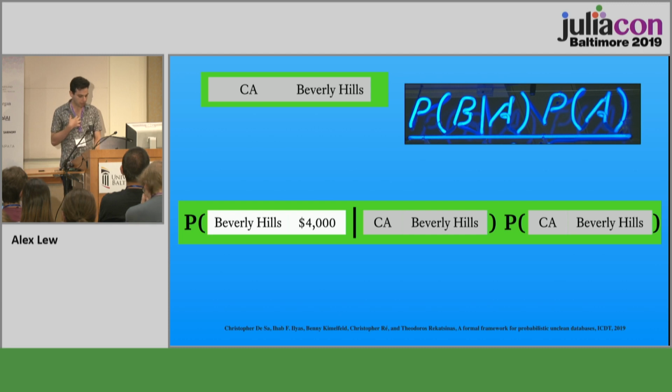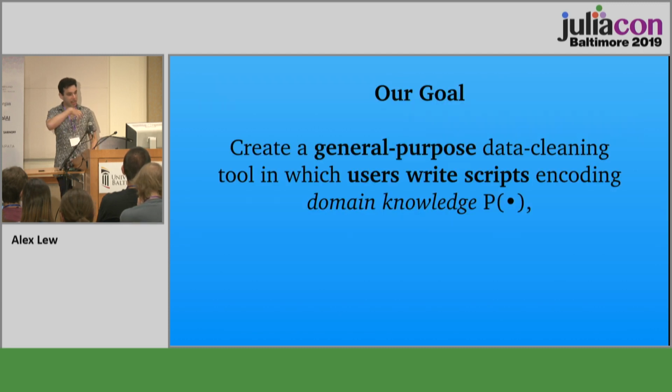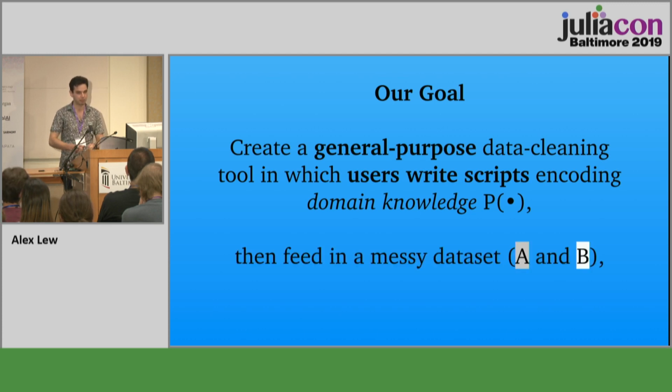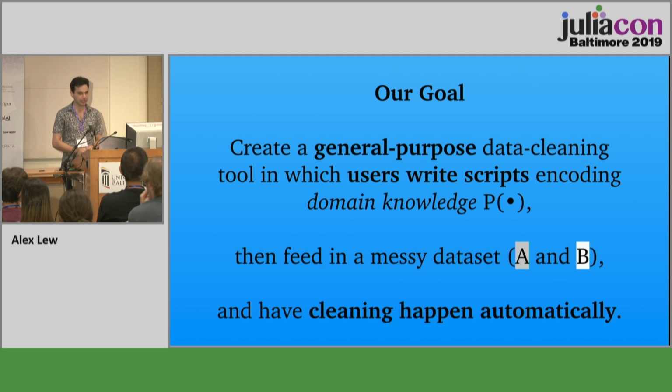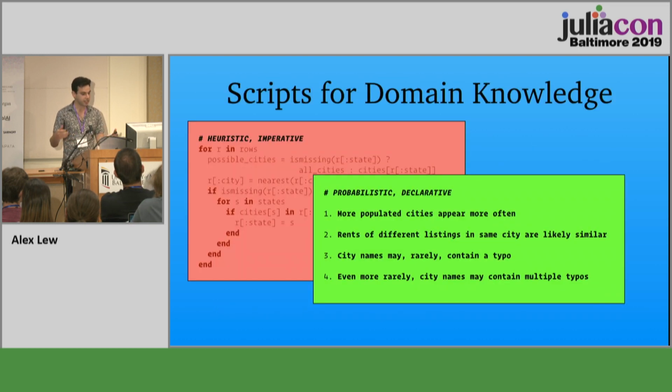Our goal, what Monica and I set out to do, was to create a general purpose data cleaning system. So how do we actually make this observation that probabilities are useful practical, right? So we wanted to create a general purpose system where users could encode their domain knowledge into a little script. And once they had done that, they could feed in this messy data table and have cleaning happen automatically. And we're not trying to completely automate the process of cleaning. There's still scripting involved. But instead of heuristic imperative scripts, like we had before, we now have declarative probabilistic scripts.